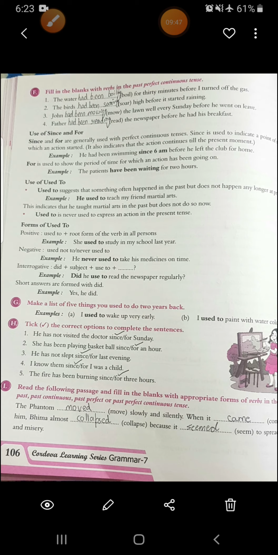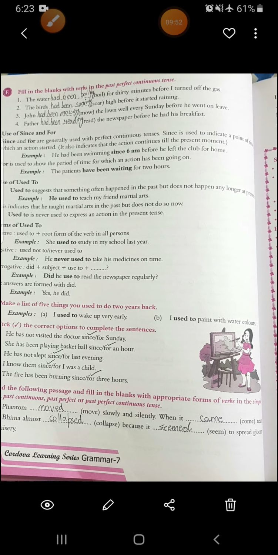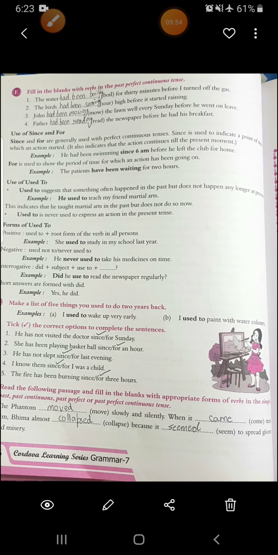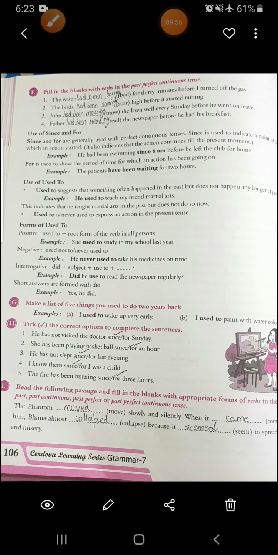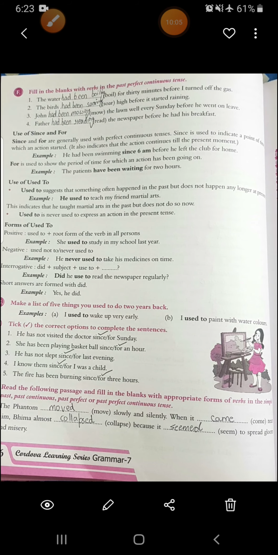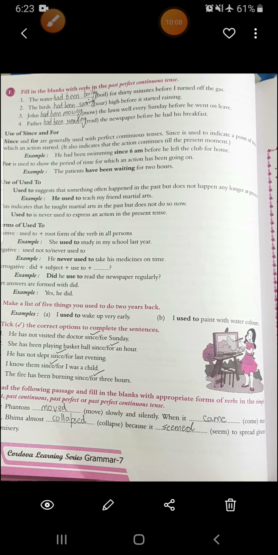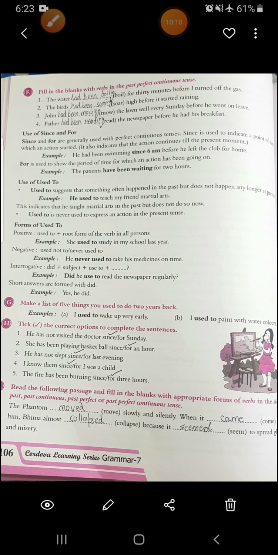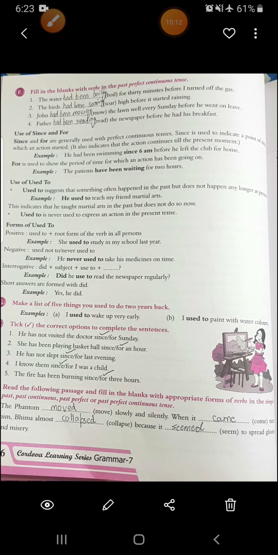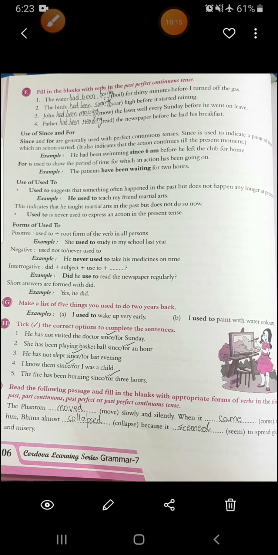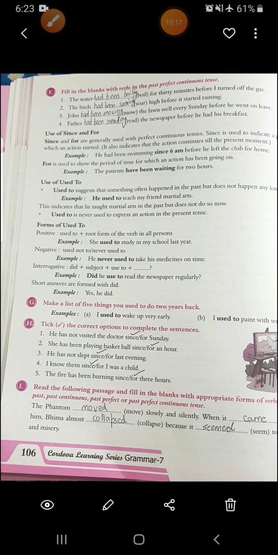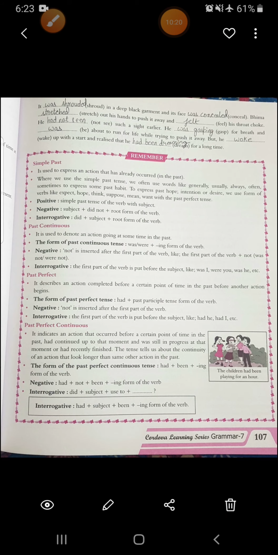Again time is mentioned. Now this exercise I, what you have to do, you have to read the following passage and fill in the blanks with the appropriate form of the verb in simple past, past continuous, past perfect or past perfect continuous form. Any form you can use. All right, let's see this passage. The phantom moved slowly and silently. It's in simple past. When it came near him, Bhim almost collapsed because it seemed to spread gloom and misery. Now see the next page.